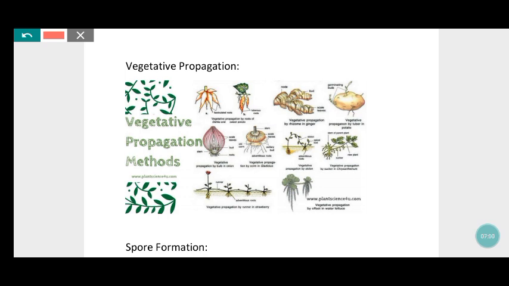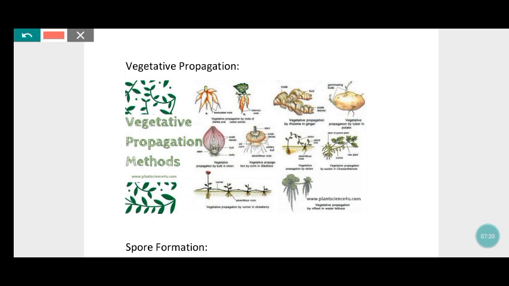If you plant the parts of the plant, from that it will grow a plant. For example, if you take a hibiscus stem, cut it and plant it, then the hibiscus plant will grow from the stem also. So that is an example of vegetative propagation. Here they have given some examples and methods also.